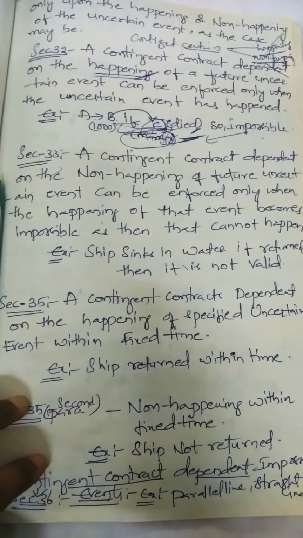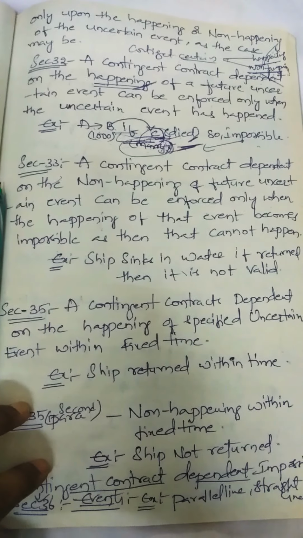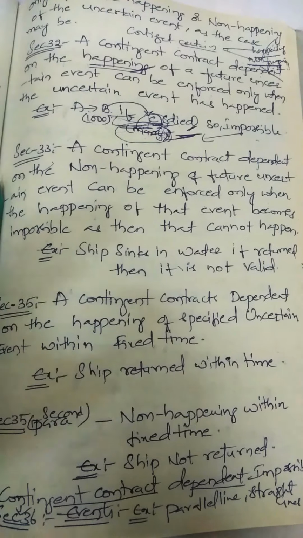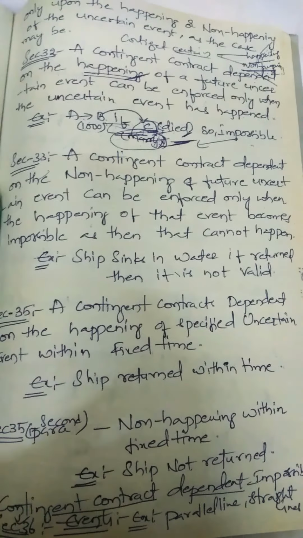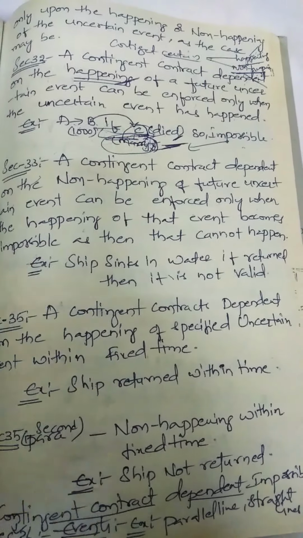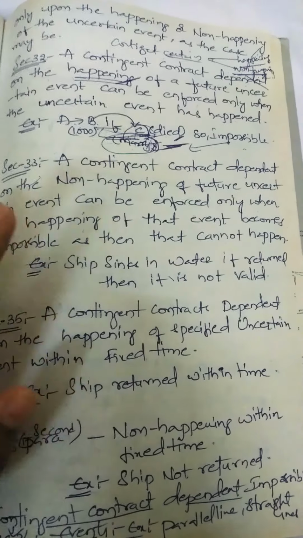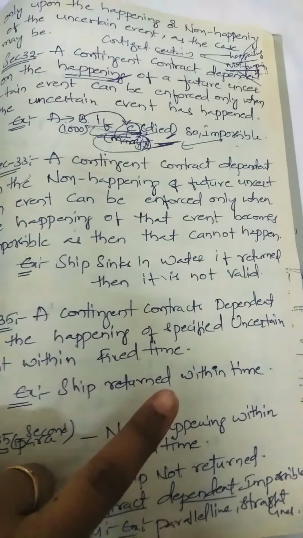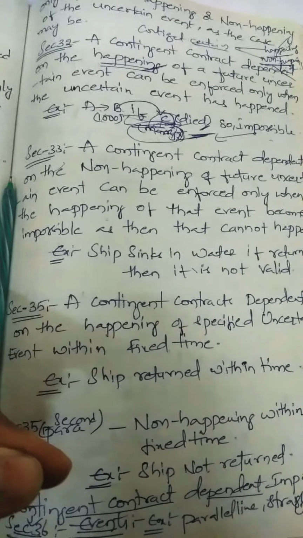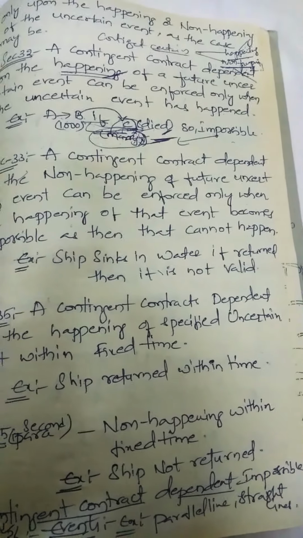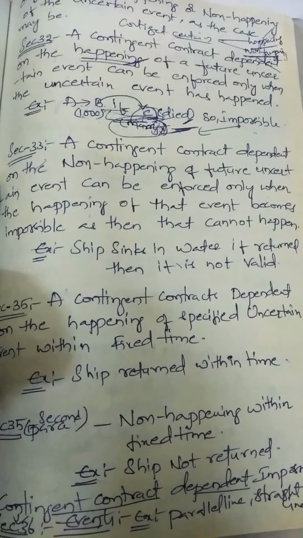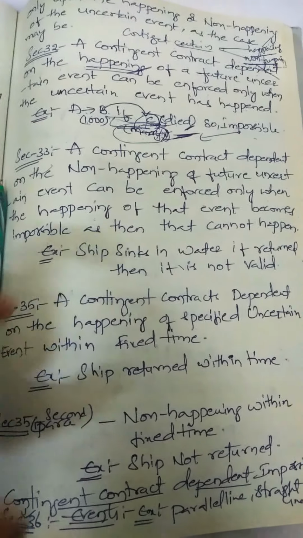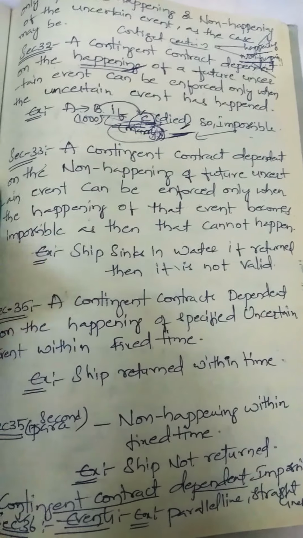Under section 35, a contingent contract depends upon the happening of a specified uncertain event within the fixed time. Ship returned within the time. Consider the above example. A says to B that I will pay you 1,000 rupees only if the ship returns within one day. Means here he is saying that the returning of the ship should happen and that should happen within the fixed time. For example, consider one day.